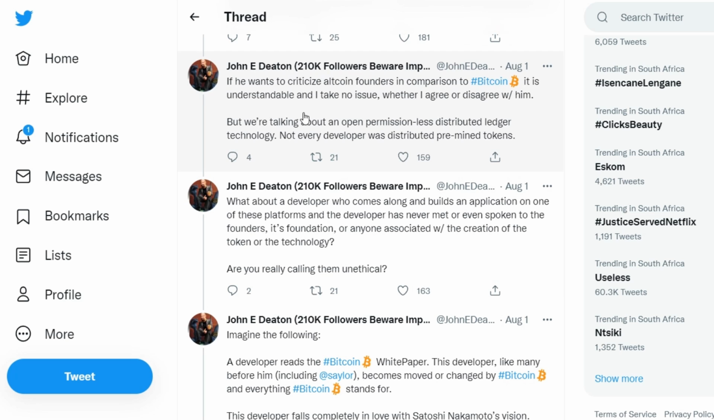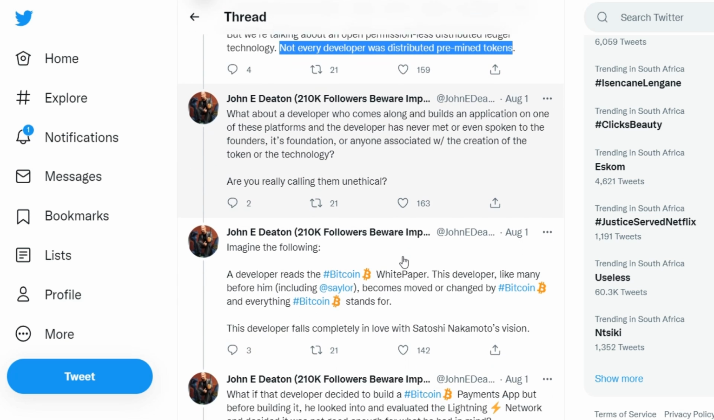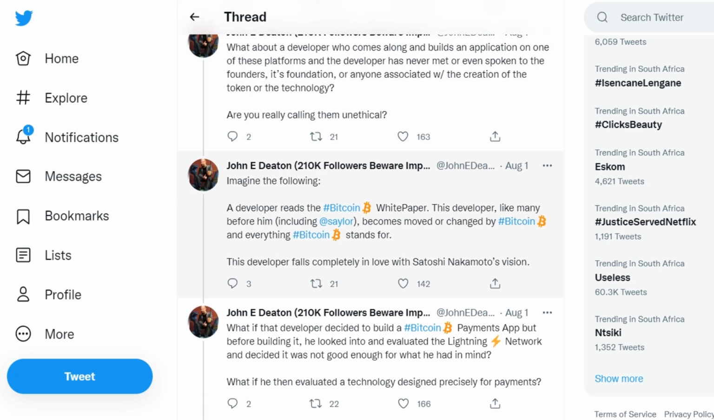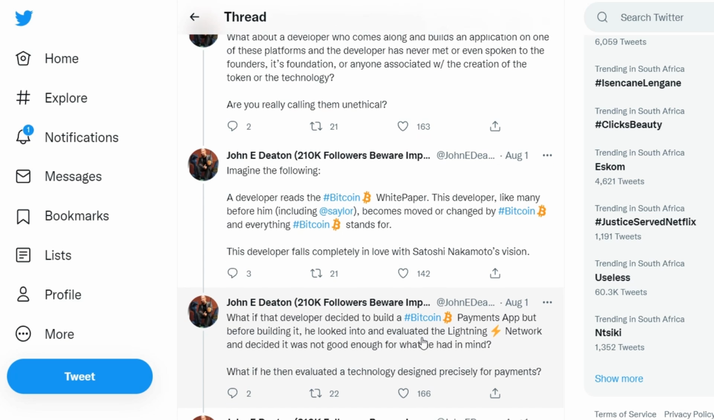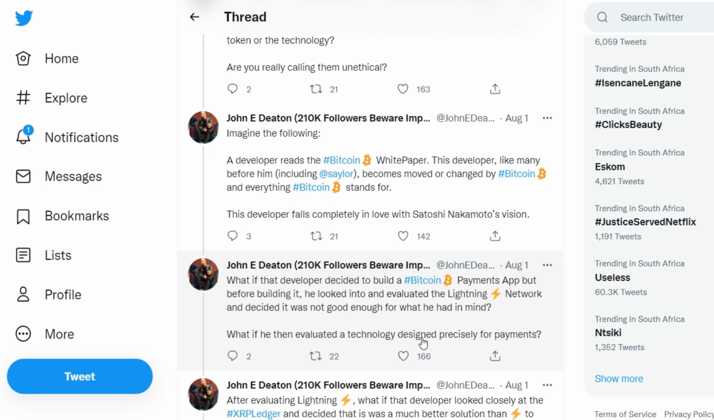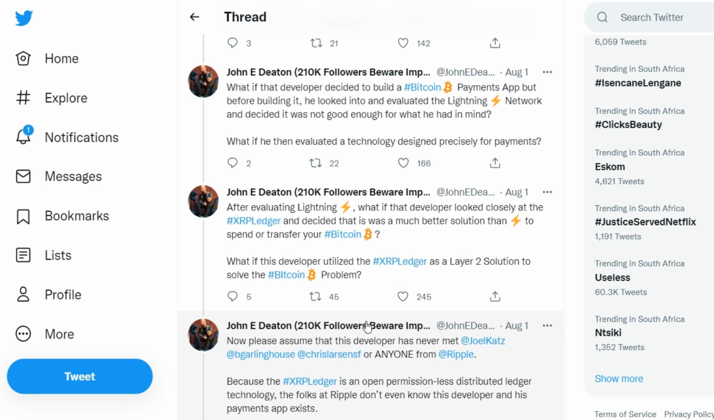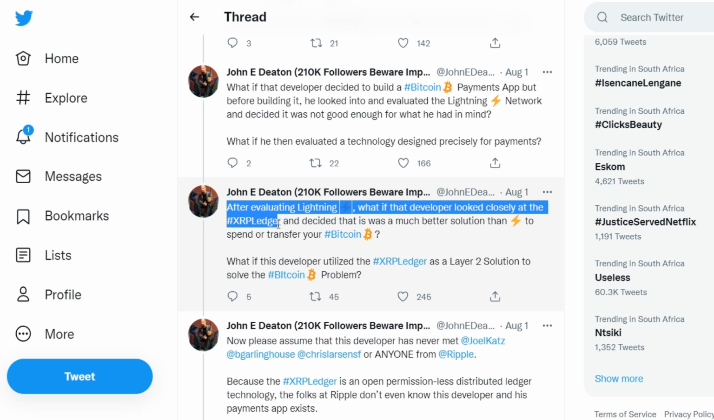More disturbing are his comments that if you are ethical, you will only build on Bitcoin Lightning. Ethical comments are absurd, and Saylor should be better than that. The problem with his analysis is that he equates every potential developer with the founders of the platform, Deaton tweeted. If he wants to criticize the founders of altcoins compared to Bitcoin, that's understandable, and I don't mind whether I agree with him or not. But we are talking about an open, distributed, permissionless ledger technology. Not every developer was given pre-mined tokens.